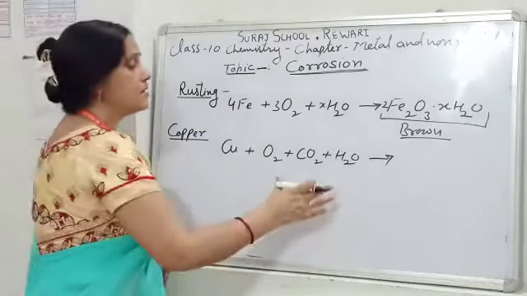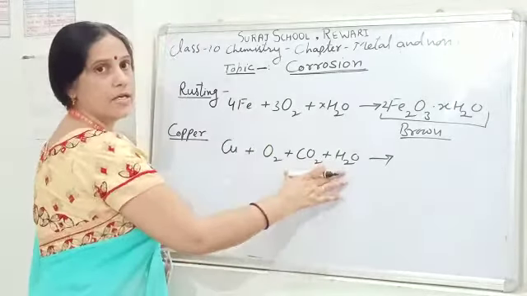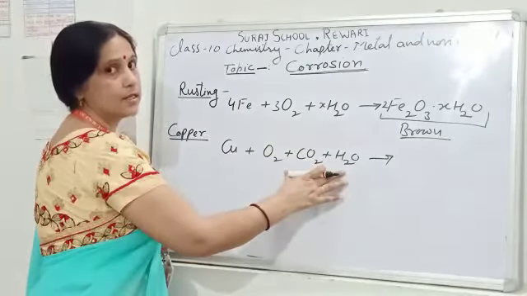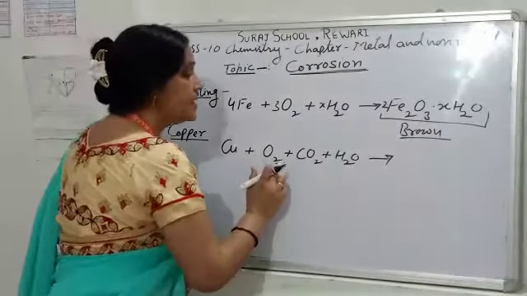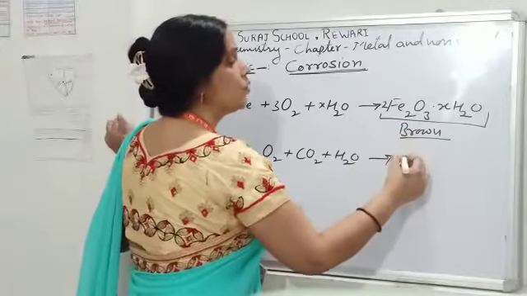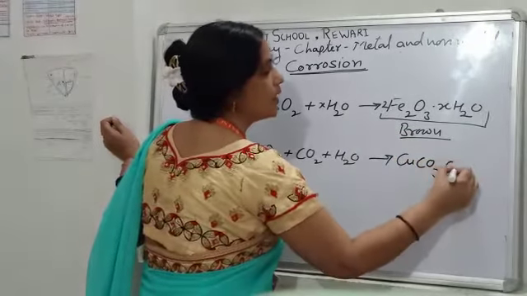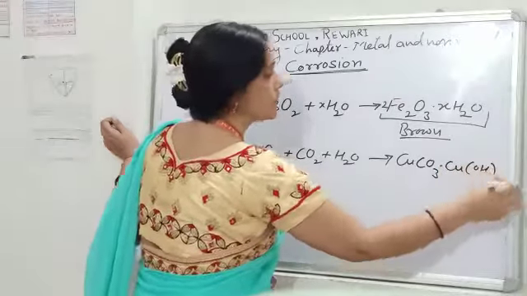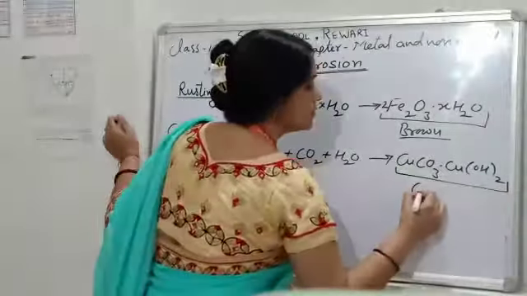If copper doesn't get all these three things, oxygen, CO2 and water, that copper cannot be corroded. When copper reacts with all these, it gets corroded and forms a layer of basic copper carbonate, which is green in color.